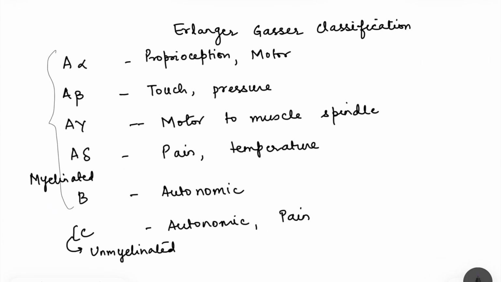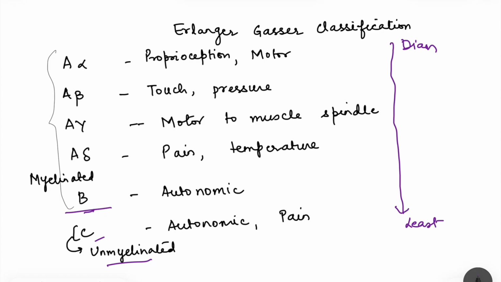And actually if you remember from your physiology, Erlanger-Gasser classification classified the nerve fibers as A alpha, A beta, gamma, delta, then B and C fibers, and from top to bottom, from A to C, these are the fibers of decreasing diameter. So A alpha has maximum diameter and C is having the least diameter, and this A and B are myelinated fibers while C is unmyelinated fiber.